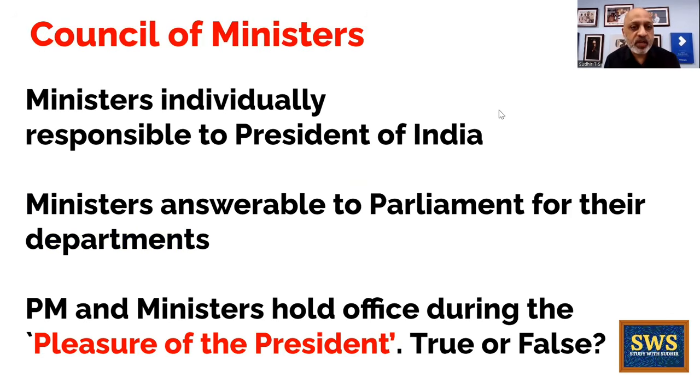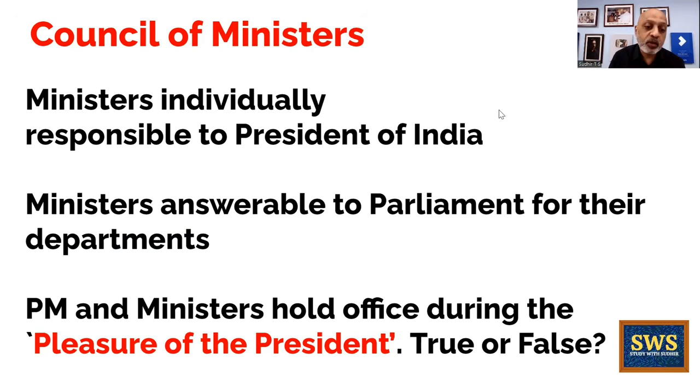About the Council of Ministers. Now, the ministers are individually responsible to the President of India. And why is that so? Because it is the President who is administering the oath of office and secrecy to each one of those ministers, right? The ministers are answerable to Parliament for their departments. Now, isme do baatein dhyan rakhiye. Answerable means any question that is asked either in the Lok Sabha or in the Rajya Sabha about a particular department, let's say the tourism ministry, then the tourism minister has to reply to those questions in either house of parliament pertaining to his or her department.